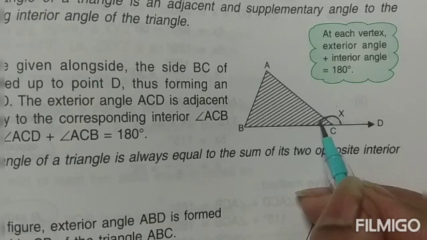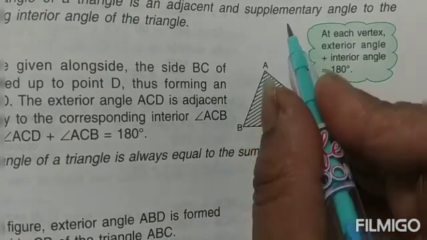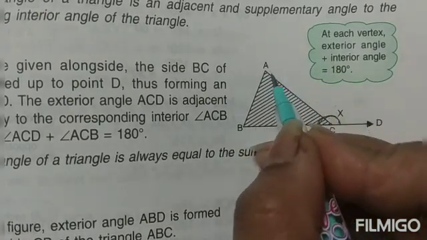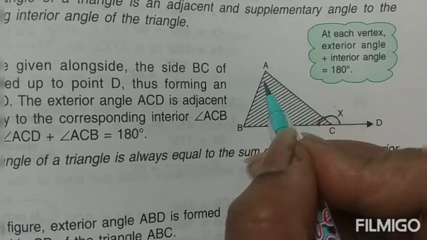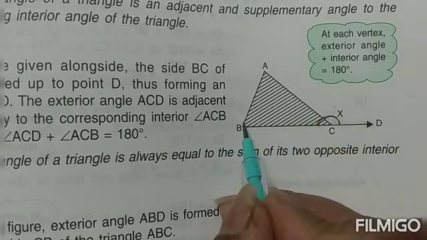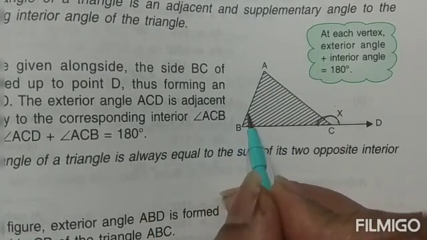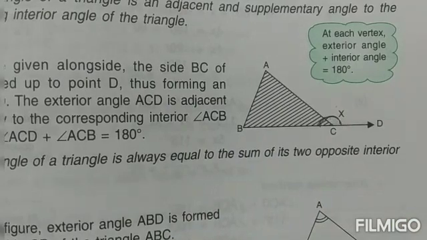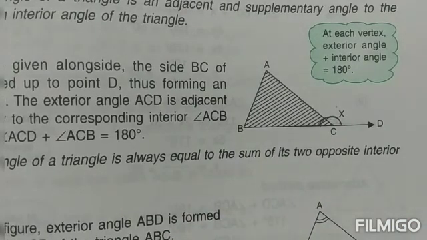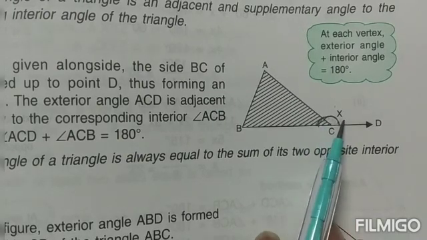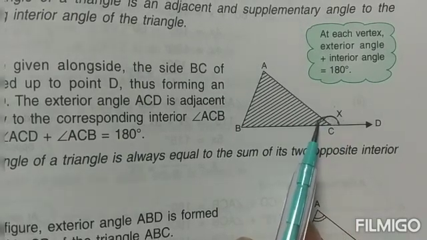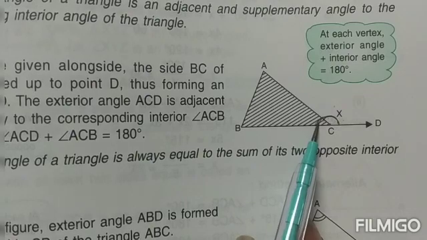So wherever the line is extended, suppose I extend the line over here, children, then the exterior and the interior angle formed will be 180. If I extend this line this side, then the angle formed over here and the internal angle will again be 180 only. So this is a property of a triangle, that the exterior angle and the interior angle together form 180 degrees.